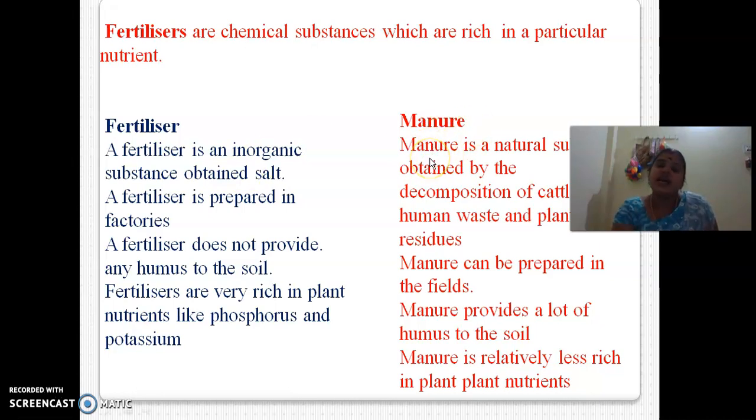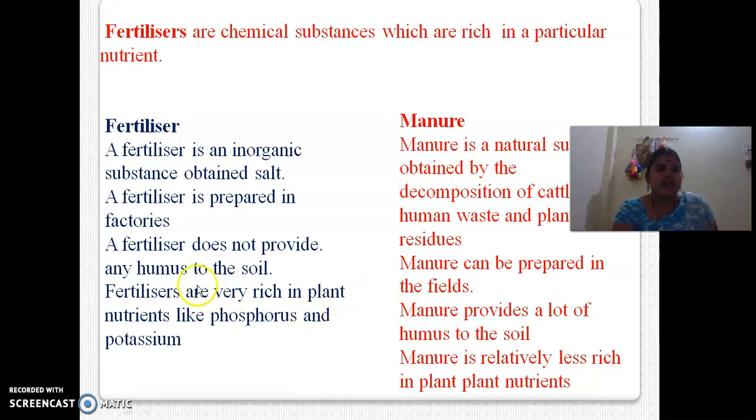And here manure is a natural substance, as I told you. Manure is obtained by the decomposition of cattle dung, human waste, and plant residues. Plant residues in the sense of shed leaves, shed flowers, or at home, the peels when we peel vegetables. These come under manure. And the next point: a fertilizer is prepared where? In factories, it's man-made, prepared by humans. And manures can be prepared in the field. That's what I told you, in the paddy field they dump cow dung, mix it, and add it to the plants as a good healthy manure.